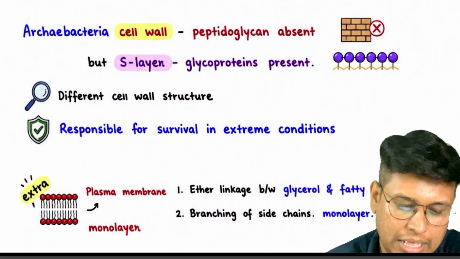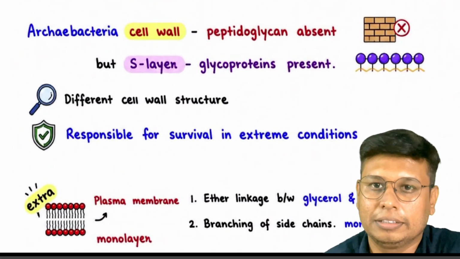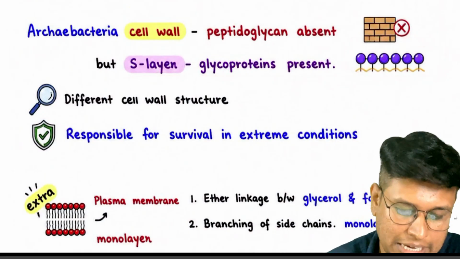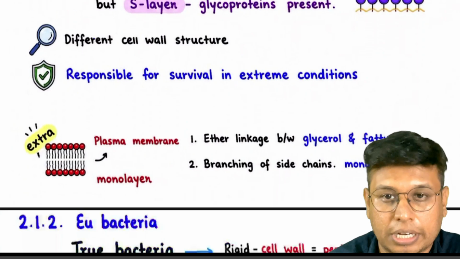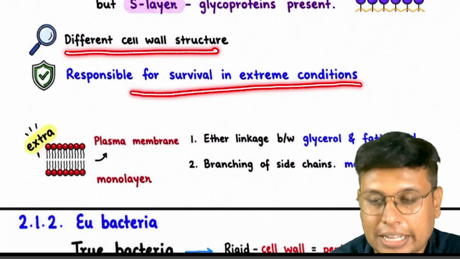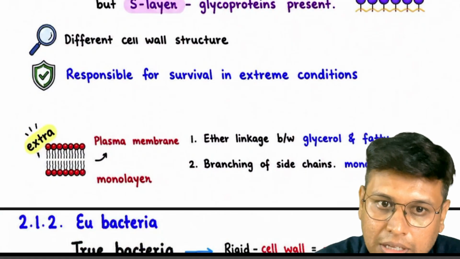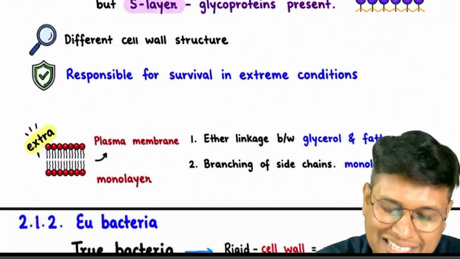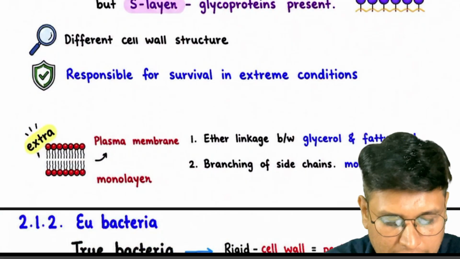So again, Archaebacteria have a cell wall where peptidoglycan is absent, but the S layer, made of glycoproteins, is present. A very important thing here is that a different cell wall structure is responsible for survival in extreme conditions. If they ask what makes Archaebacteria survive in extreme conditions, the answer is the different cell wall, nothing else, according to NCERT.